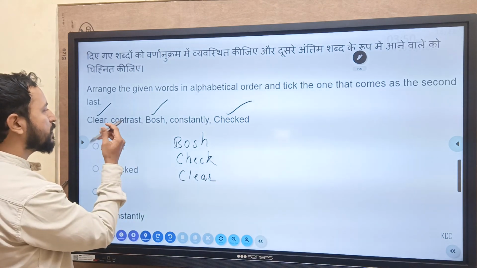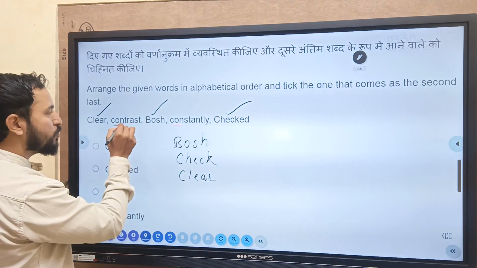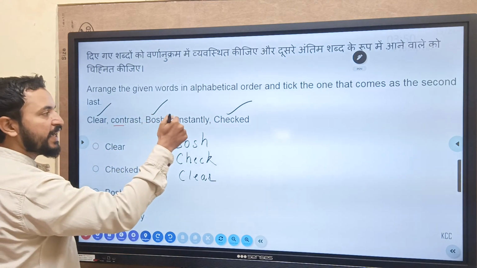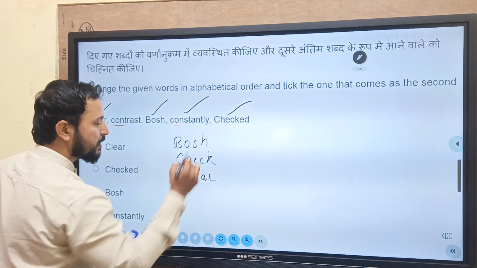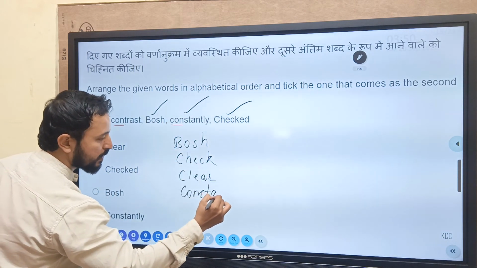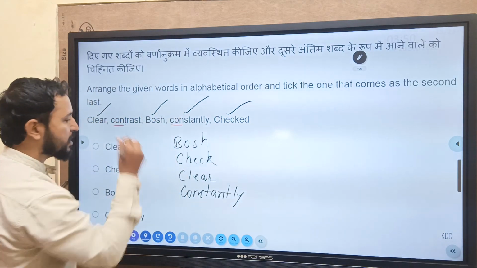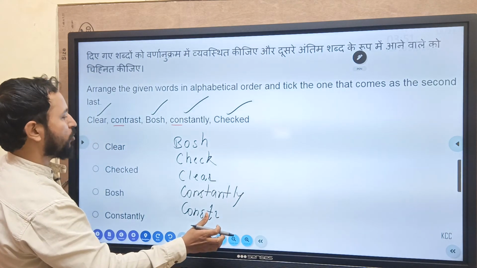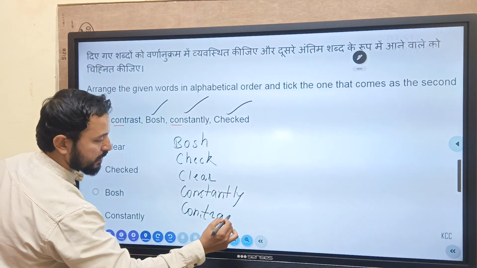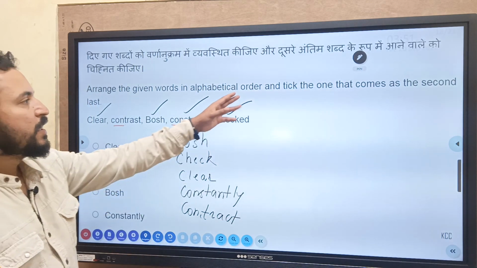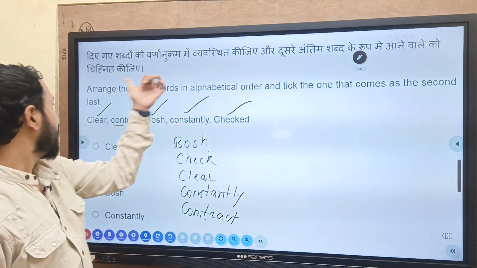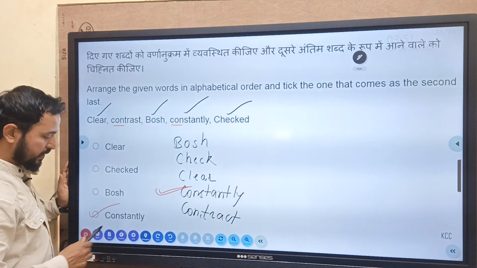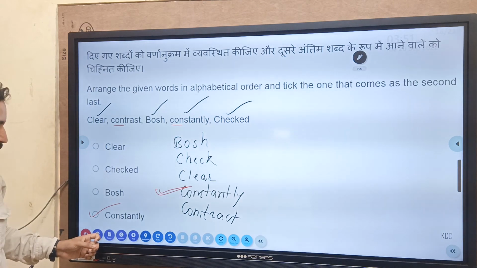Can you see these words? CON is common. After that T is coming, S is coming. Which comes first, T or S? S will come first. So let's write this. Constantly. Last word will be contract. Question asked is pick the word that comes second last. So this is the second last. Constantly is the last. I hope you have understood all these questions.